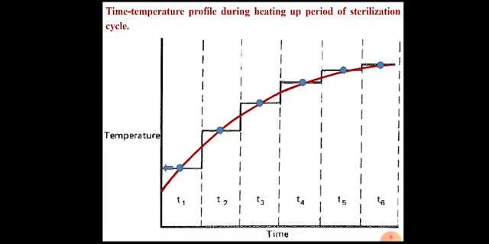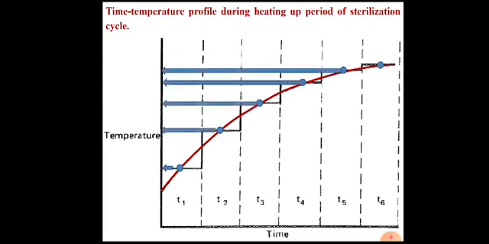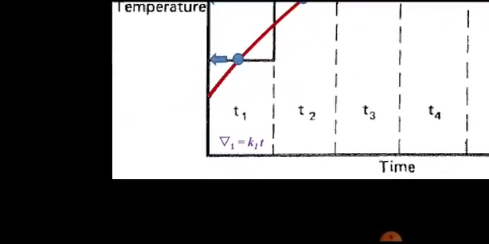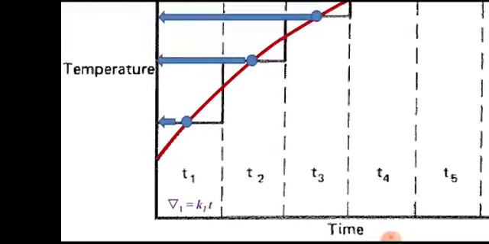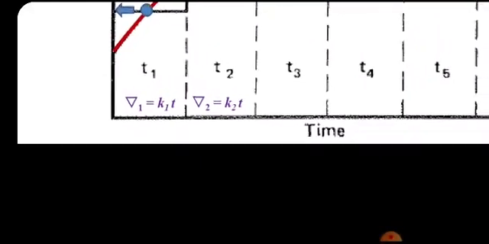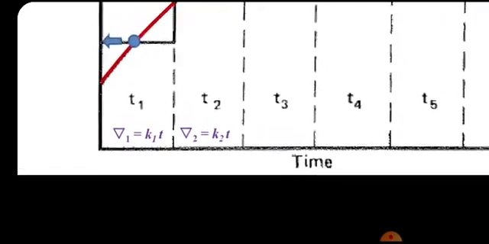Likewise, these are the temperatures to be recorded for each time increment, and then you can calculate the Del factor. Del 1 will be equal to k1 t, where k1 is the specific death rate at this particular temperature. Likewise, you can calculate it for T2. Del 2 equals k2 into t.